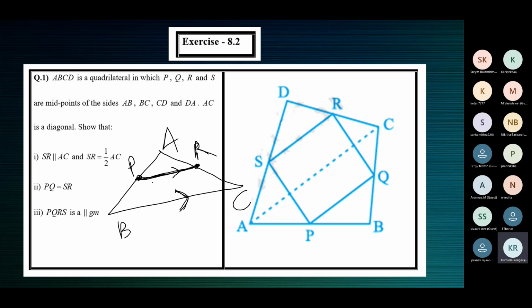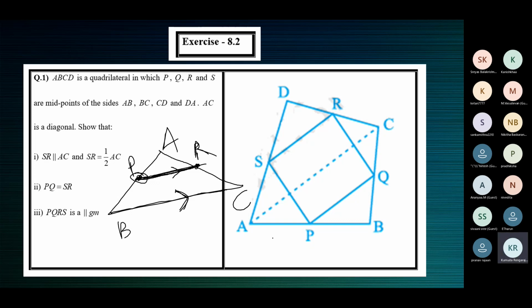So we should be given two things. P is the midpoint of AB should be given, and PR parallel to BC also should be given. Then the only result is R is the midpoint of AC. The statement goes like this: the line drawn through the midpoint of any one side of the triangle parallel to the second side bisects the third side.